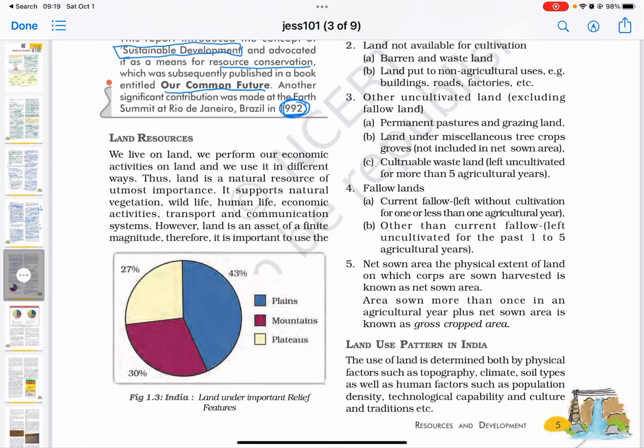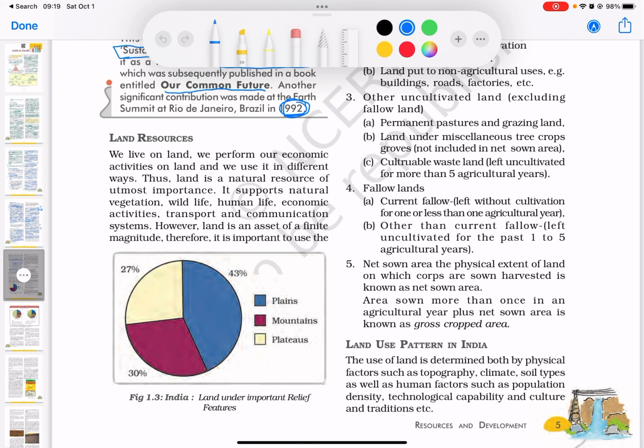Okay, so in this video, let us continue our discussion on the land resources. Now, we live on land and we perform our economic activities on the land, and we use it in different ways. So, land can be considered as a natural resource of utmost importance. It supports natural vegetation, wildlife, human life, economic activities, transport, and communication systems. However, land is not infinite.